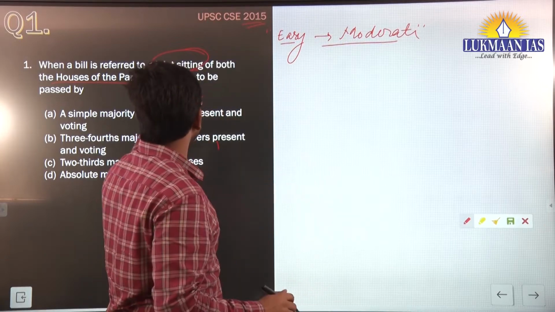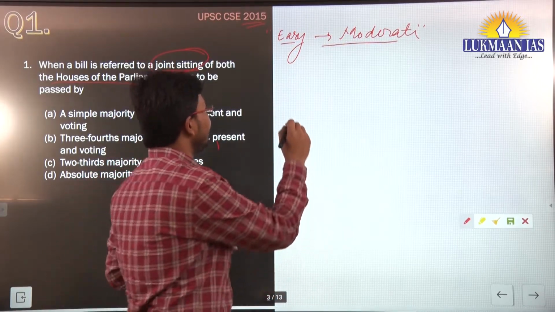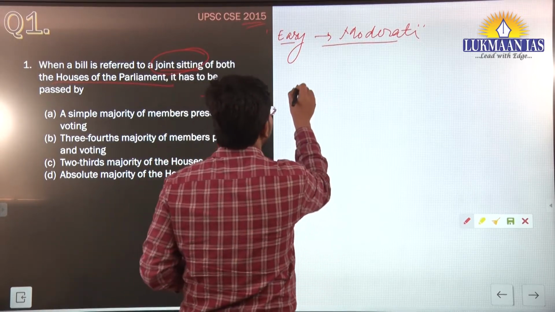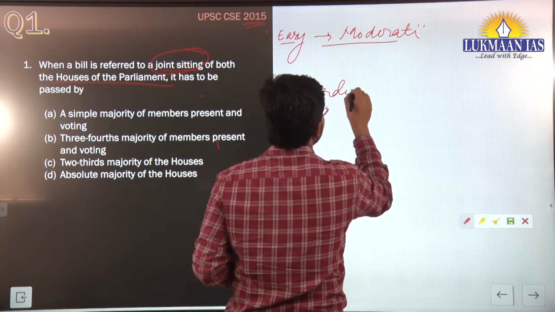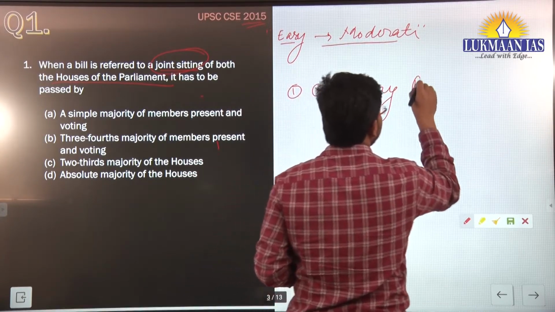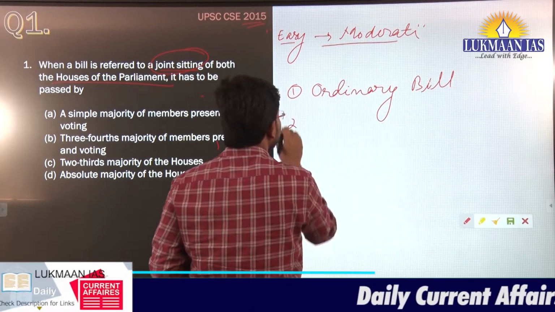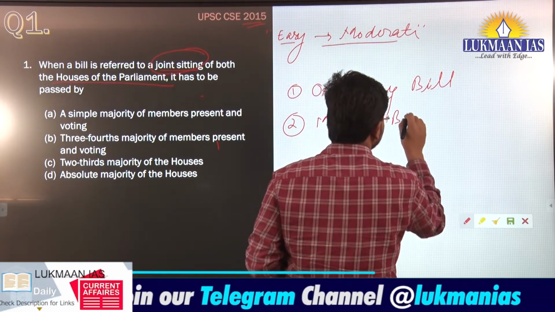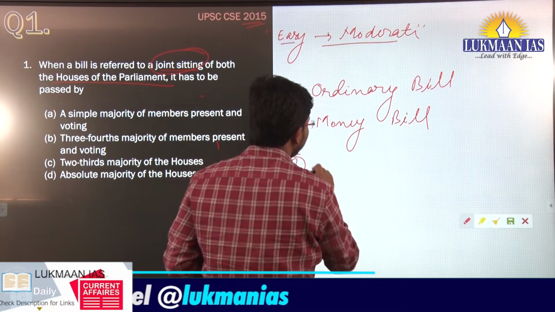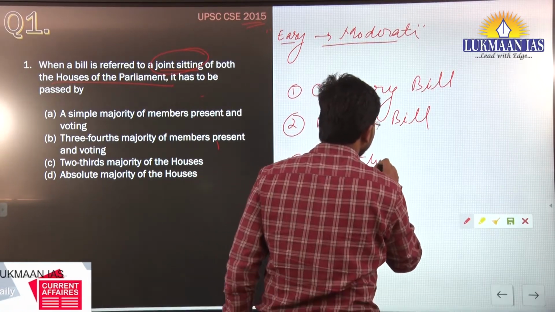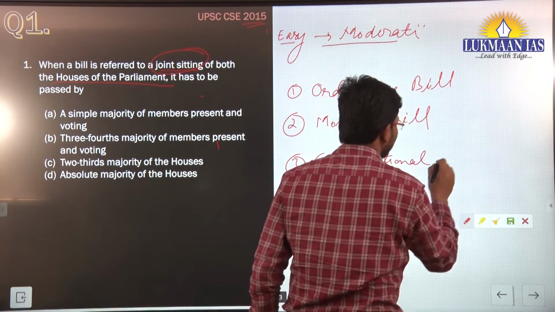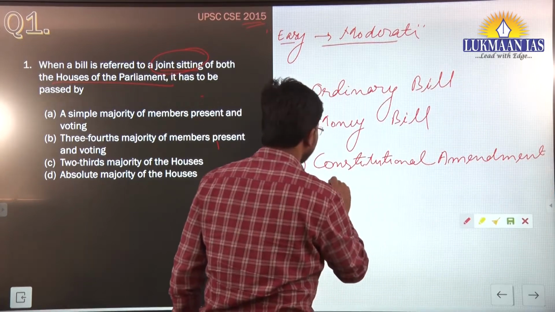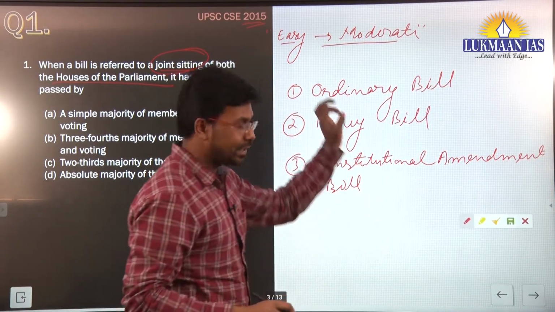So there are three types of bills. One thing you need to understand is that we have a parliament, and we have three types of bills. One bill is known as an ordinary bill. The second bill is the money bill. The third category is the constitutional amendment bill. So we have generally three types of bills.